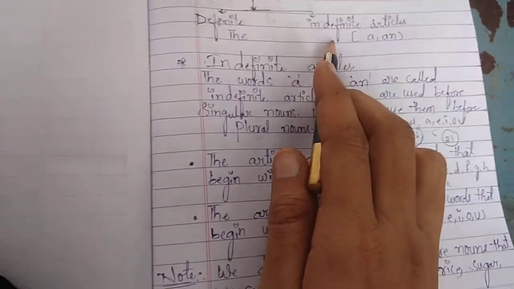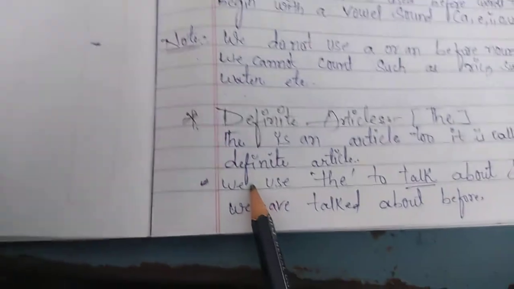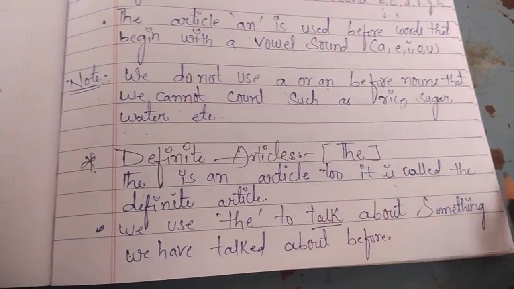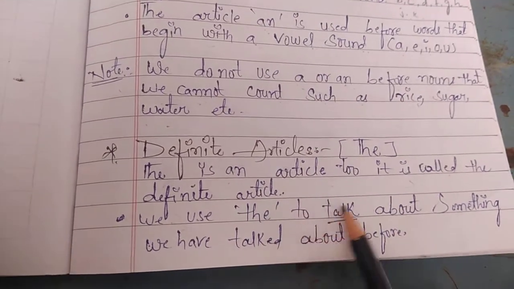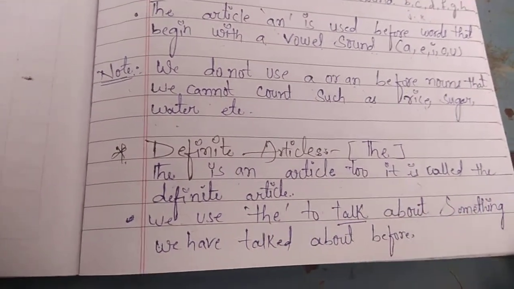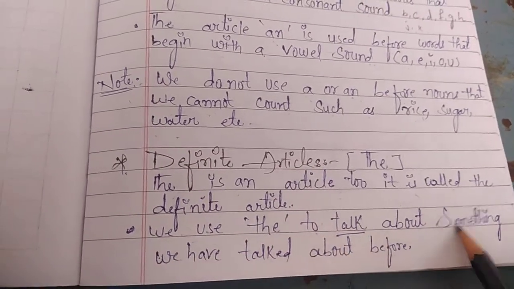Next, that is the indefinite article. What is the definite article? See here. The is the definite article. The is an article too. It is called the definite article. We use the to talk about something we have talked about before already.